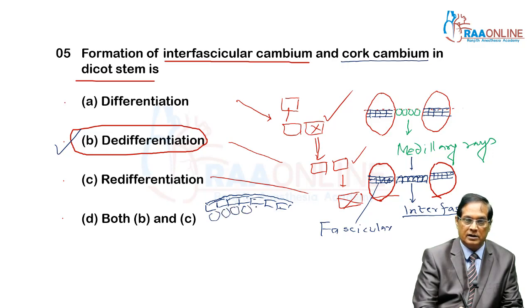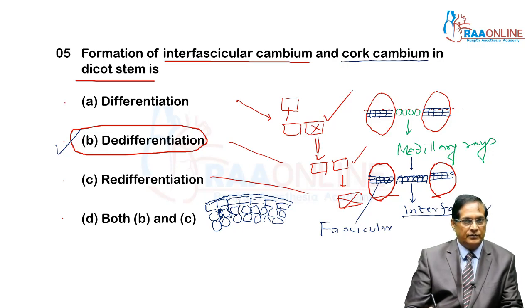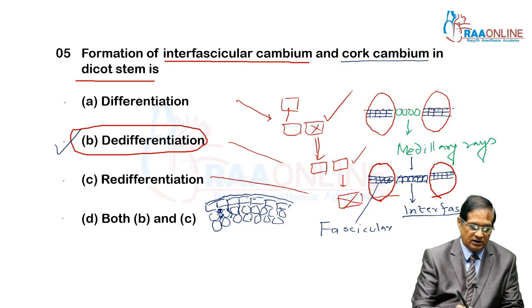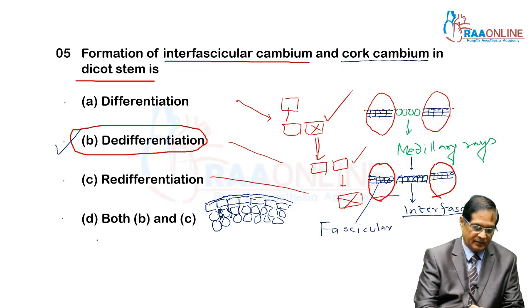The cortex is made up of upper few layers collenchymatous, followed by parenchymatous layers. Both are non-dividing cells but living.